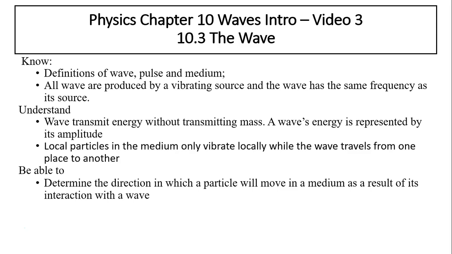The objectives are: know the definition of a wave, pulse, and medium. Know that all waves are produced by a vibrating source, and a wave has the same frequency as its source. Understand that waves transmit energy without transmitting mass. A wave's energy is represented by its amplitude. Understand that local particles in the medium only vibrate locally, while the wave travels from one place to another. Be able to determine the direction in which a particle will move in a medium as a result of its interaction with the wave.